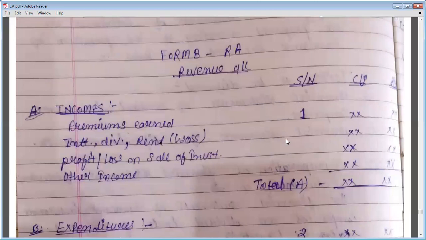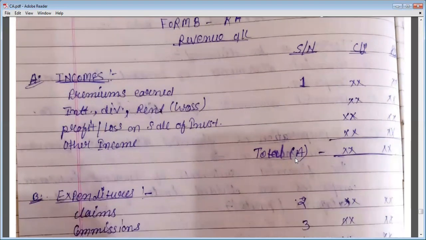Next schedule is then you will write interest, dividend, and rents income. Then profit and loss on sale of investment. Then other incomes you will write. Now you will do the total of all these incomes. That will be total A.